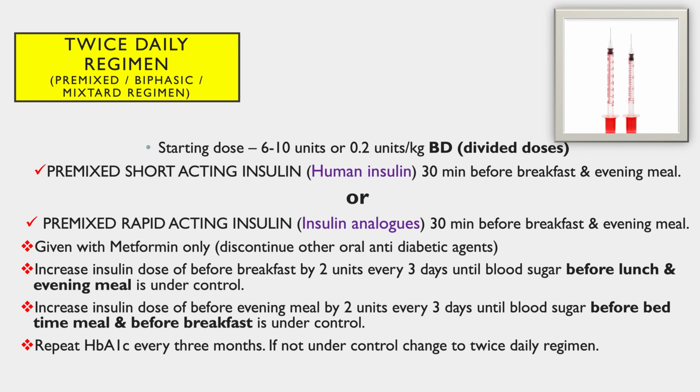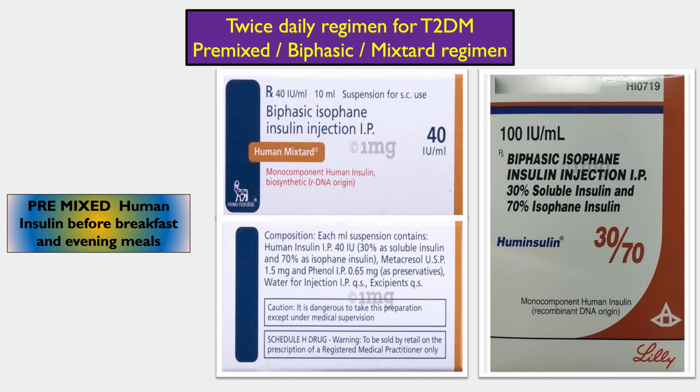So these human insulins are pre-mixed. Pre-mixed means they have two components, two insulins mixed in them. So what are these two components? One is the human insulin, which is also called soluble insulin, and the second one is the isophane insulin or the NPH insulin. So these NPH insulins and the soluble insulins are mixed together and given.